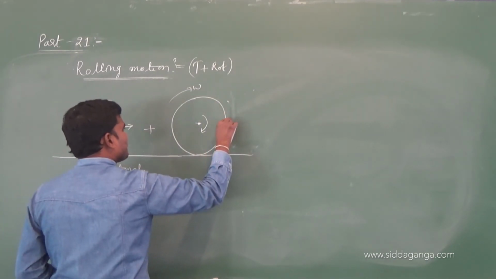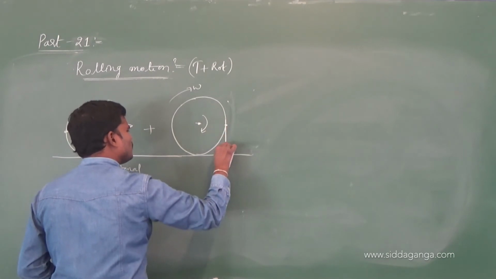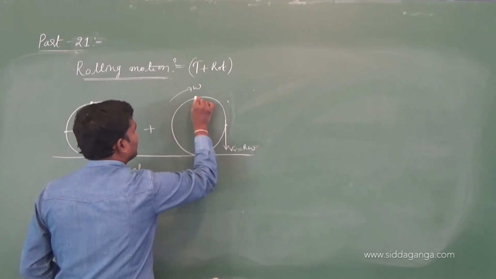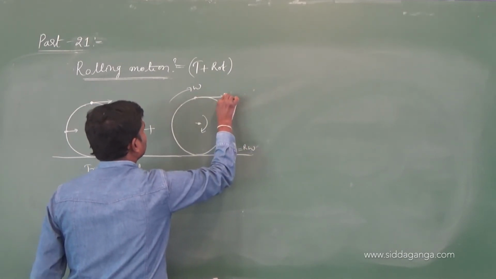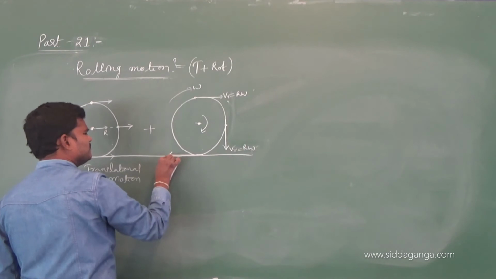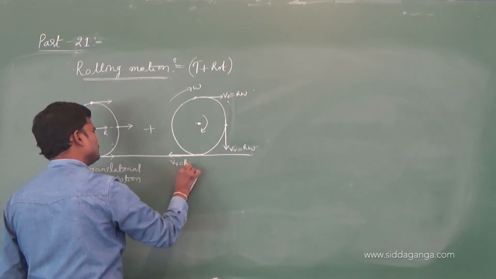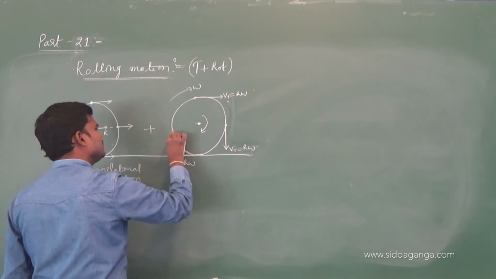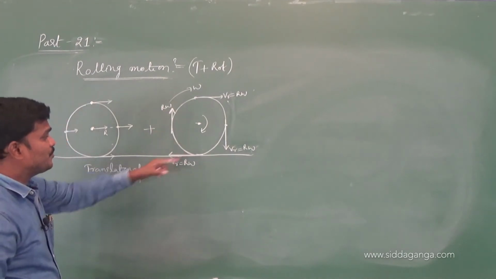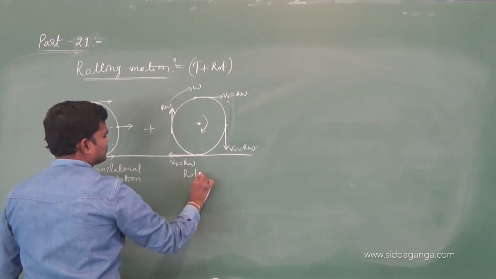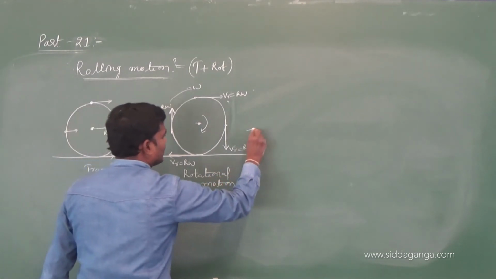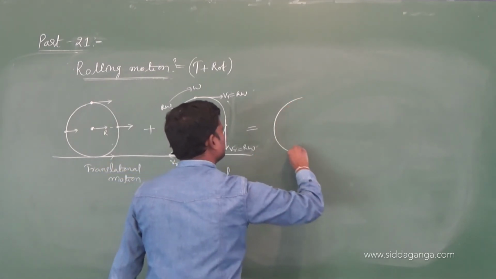And here this particle has rotational speed v. If I draw the tangent, this tangent has r omega. And here if I draw the tangent, this tangent has speed v equal to r omega. And if I draw one more tangent, this also has speed r omega. So this is the pure rotational motion, and this is equivalent to rolling motion.